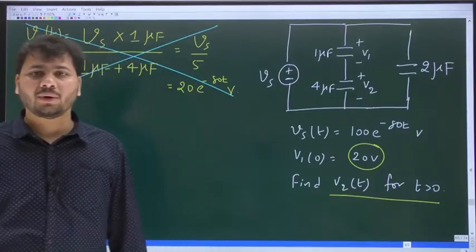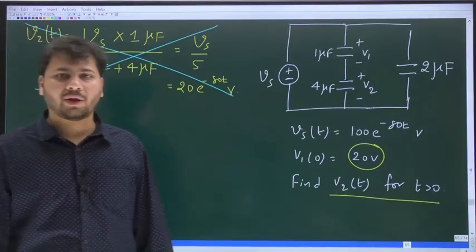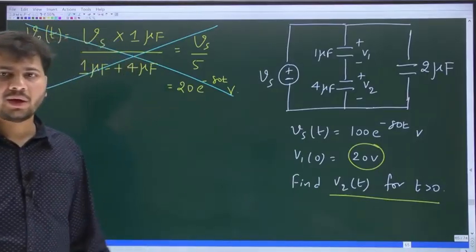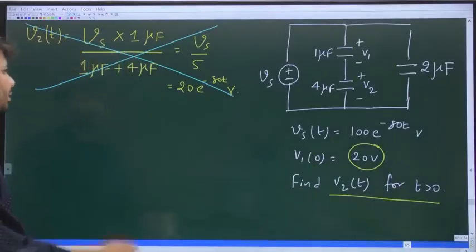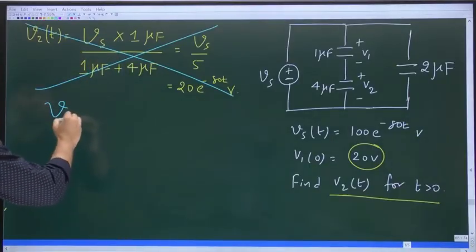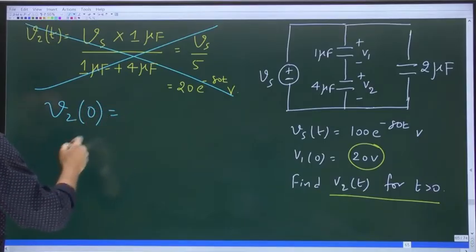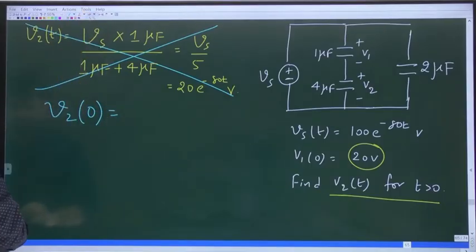Initial voltage means the value of voltage at t equal to 0. So can you tell me what is V2 of 0?